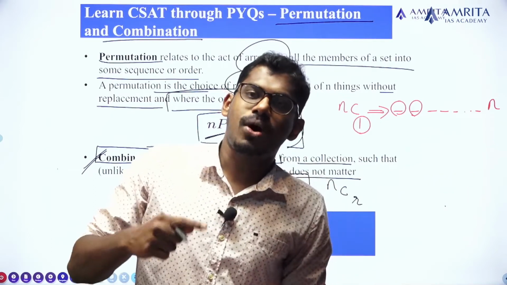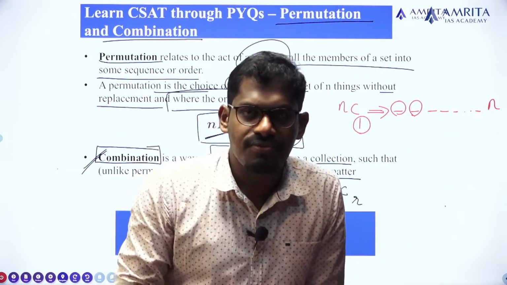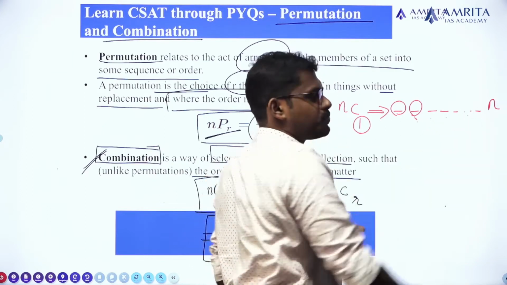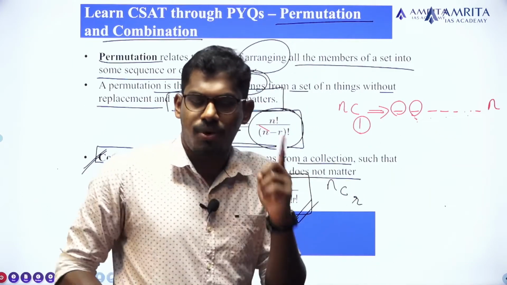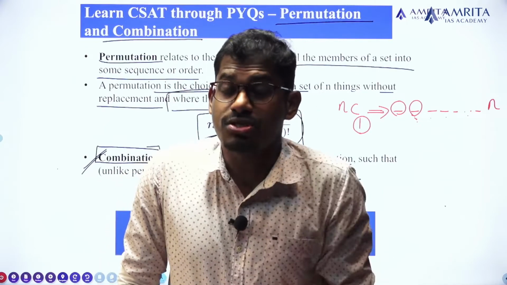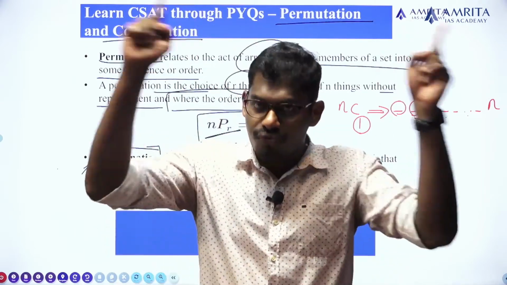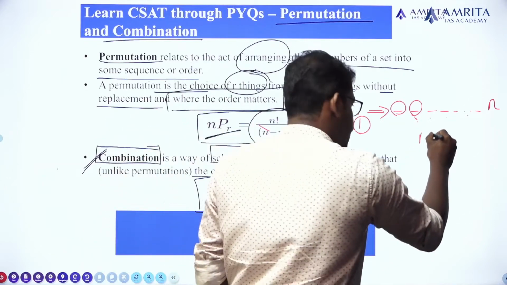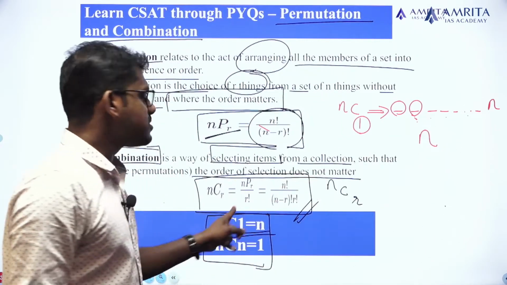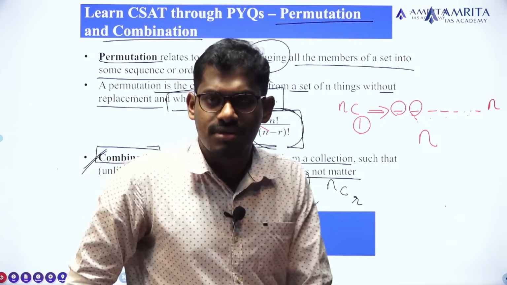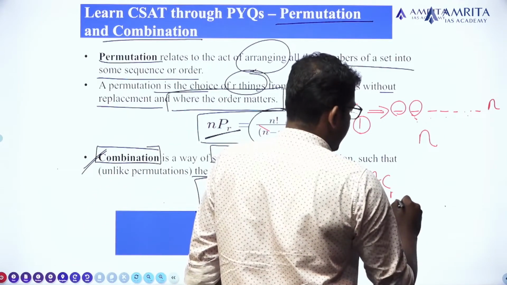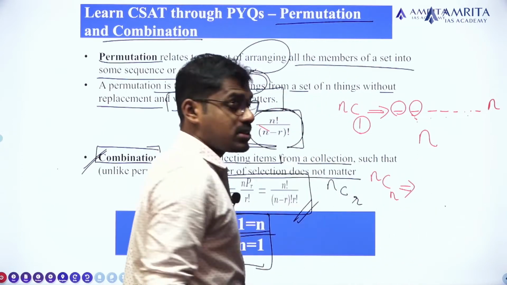So the maximum possible number of selections will be 1 plus 1 plus 1 plus up to n. What is the possible number of ways of selecting one person out of n persons? It is definitely n. That is why nC1 is equal to n. Clear? Okay.